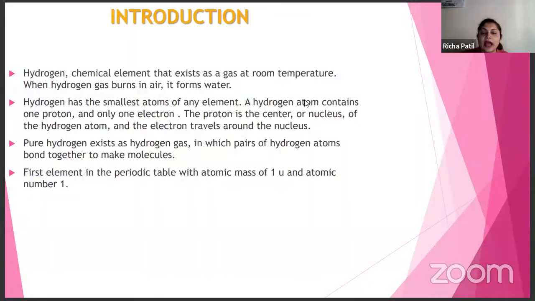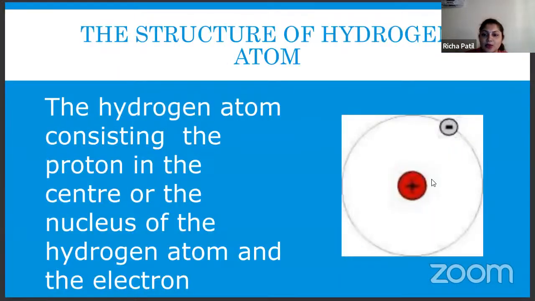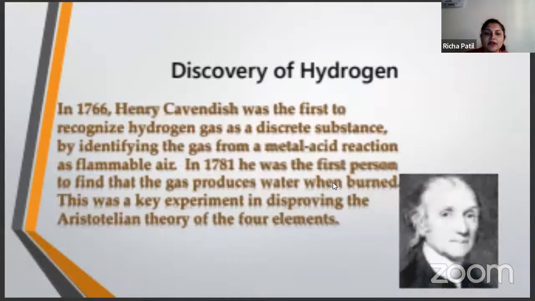When you are talking about the hydrogen atom, it is the smallest atom of any. Many elements are present, and out of so many elements, hydrogen is the very smallest. This hydrogen atom consists of one proton and one electron. The proton is in the center, and the electron is revolving around the nucleus, right?